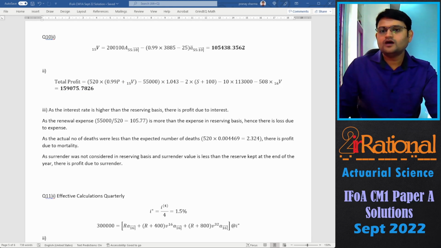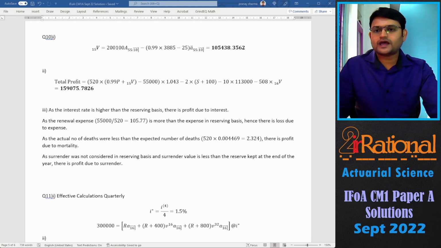159075.78. Then talking about the source of this profit, as the interest rate is higher than the reserving basis, there is profit due to interest. And second part is, as the renewal expense is more than the expense in the reserving basis, hence there is loss due to expense.